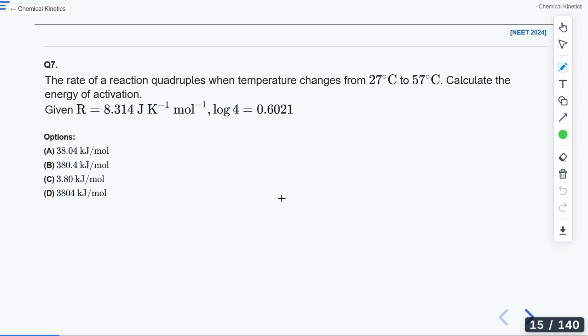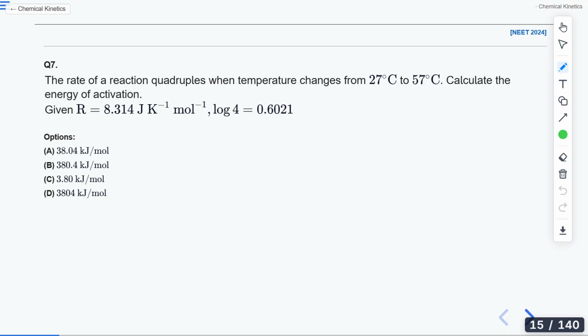Okay, Soumya says B. Can anyone tell me the two different temperature values that you took to solve it? Anyone who knows the answer?